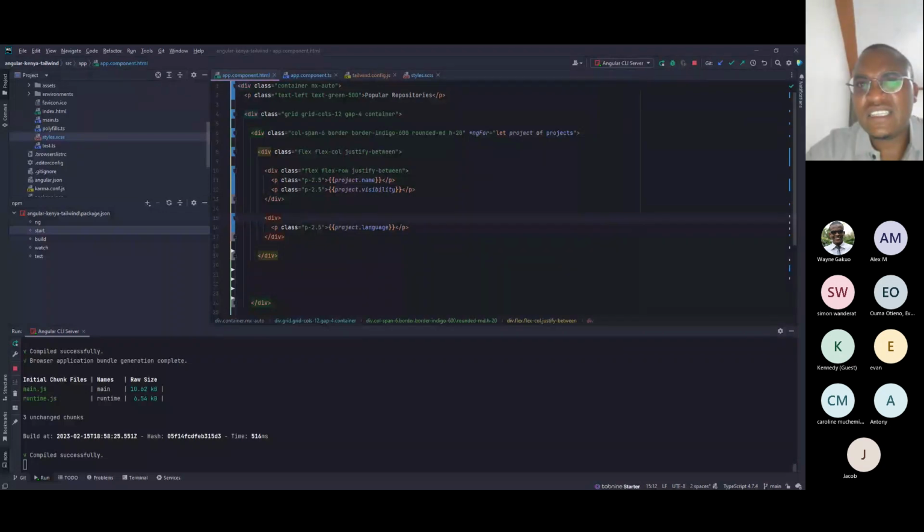Is there anything that we are remaining? Let me see. Yeah, there is a padding bottom. So probably the second.